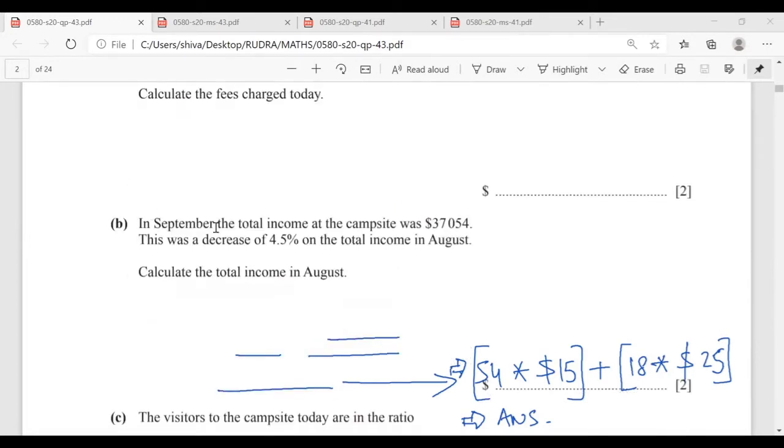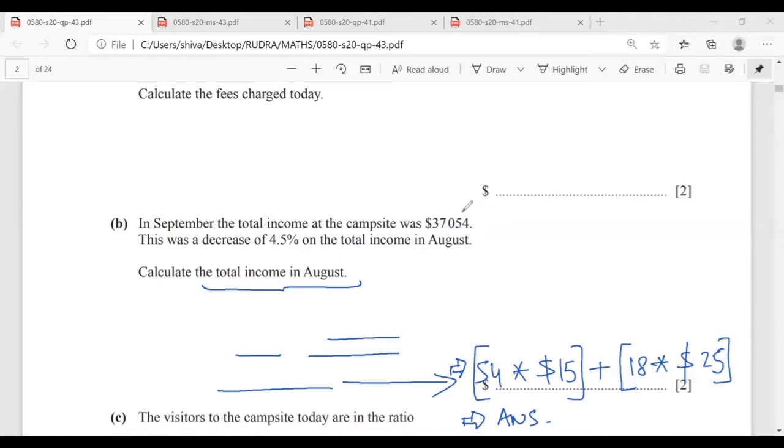Mr. Rudra, in September, the total income at the campsite was 37,054. There was a decrease of 4.5% on the total income in August. Calculate the total income in August. How will we do this, Mr. Rudra? 37054 divided by, in bracket, 1 minus 4.5 by 100.